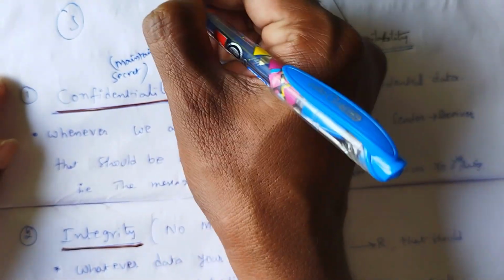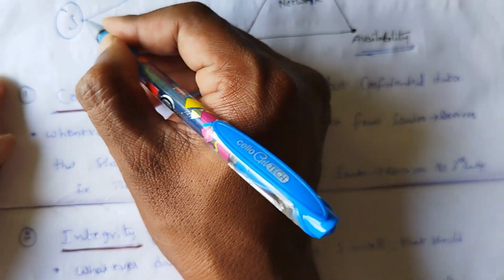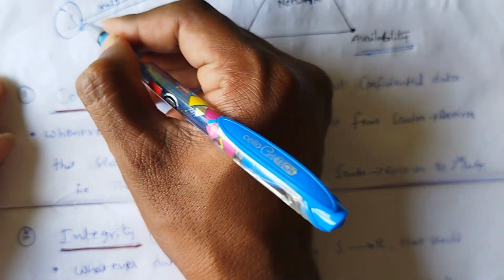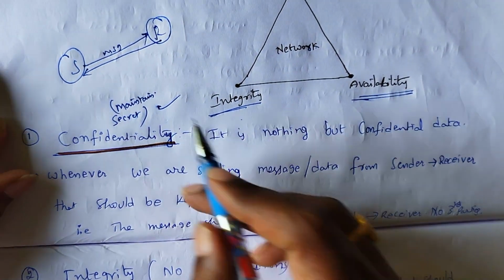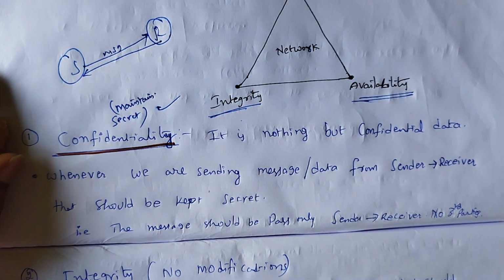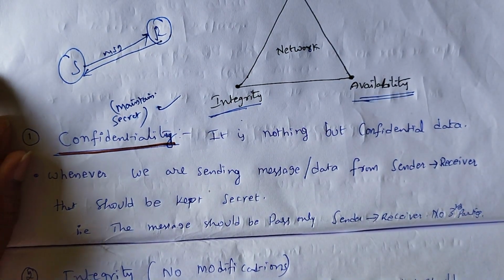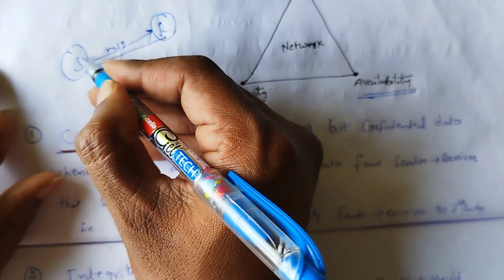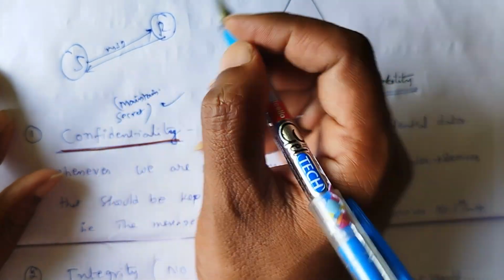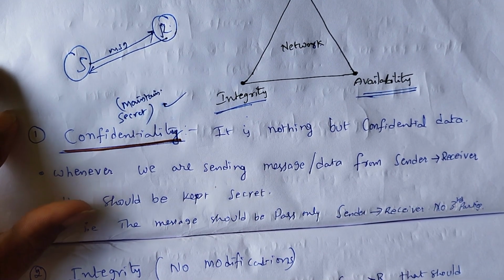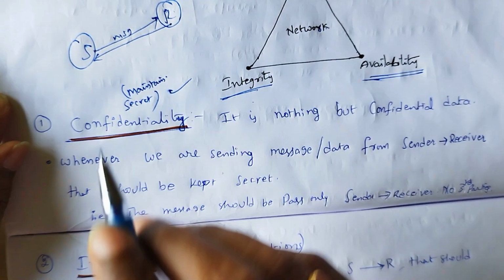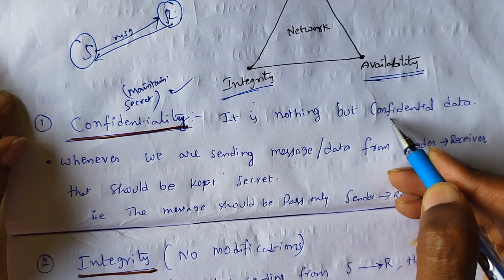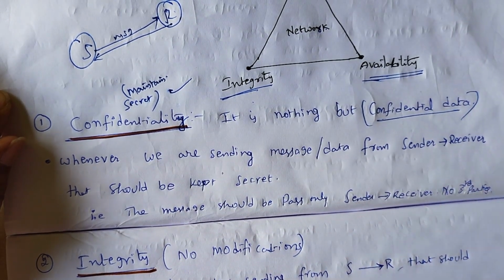sender and receiver both are communicating. Sender is sending a message and the receiver is also sending messages to the sender. Both are communicating with each other. These messages should be confidential, they should be in secret. The sender's message should go to the receiver, and the receiver's message should go to the sender. Both messages are secret. That is called confidentiality. It means both parties have to maintain the secret. It is nothing but confidential data.